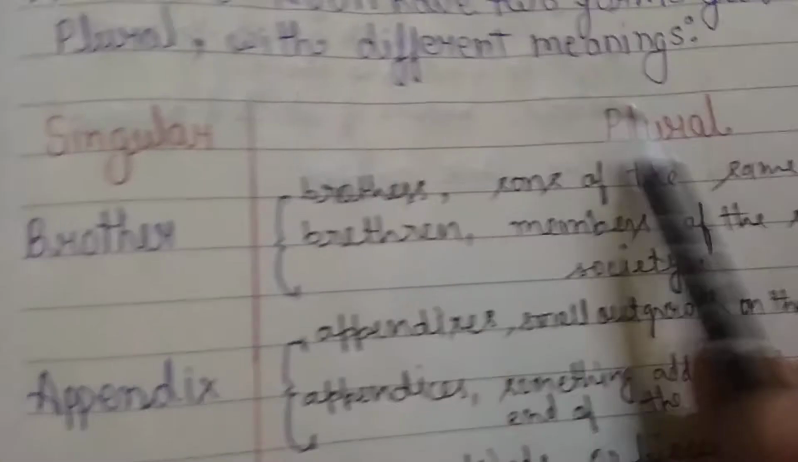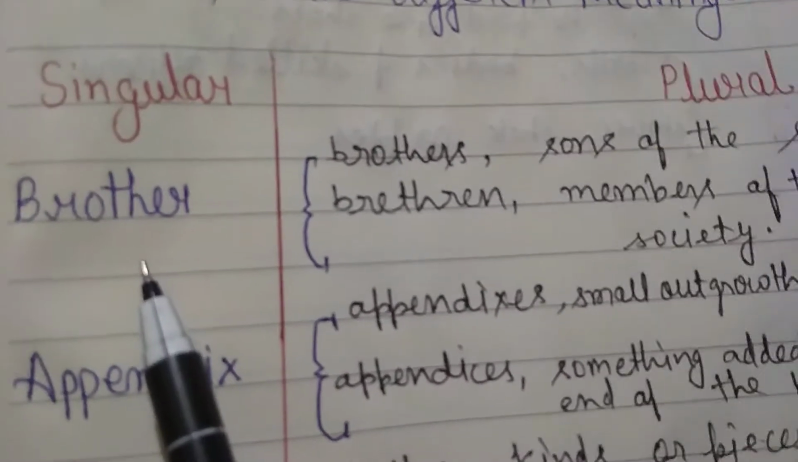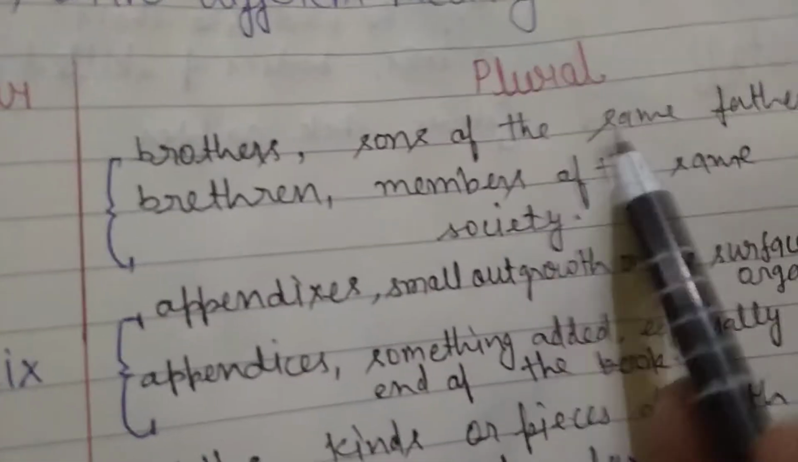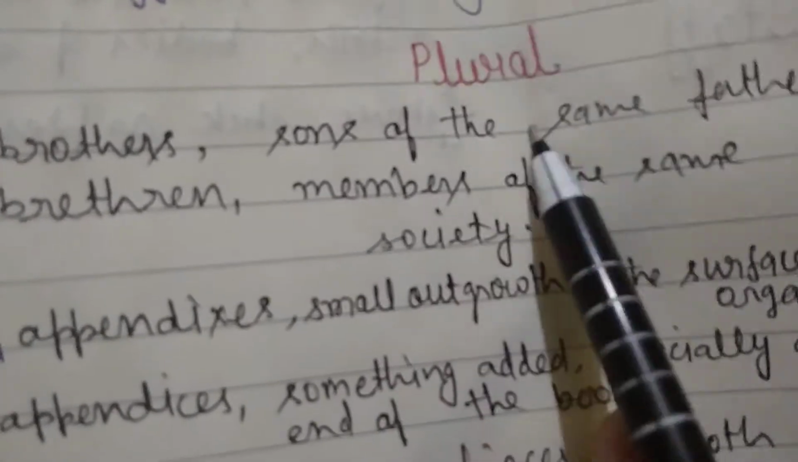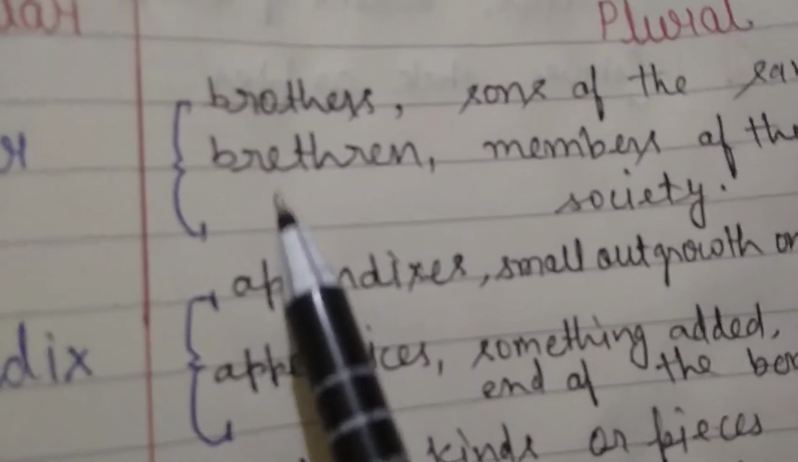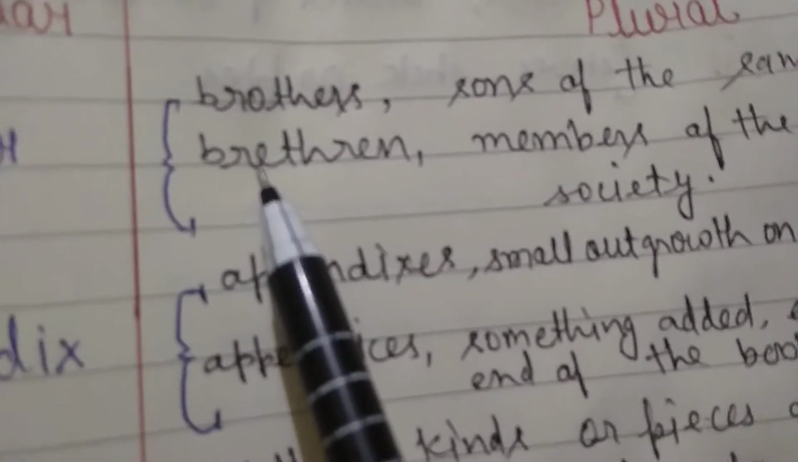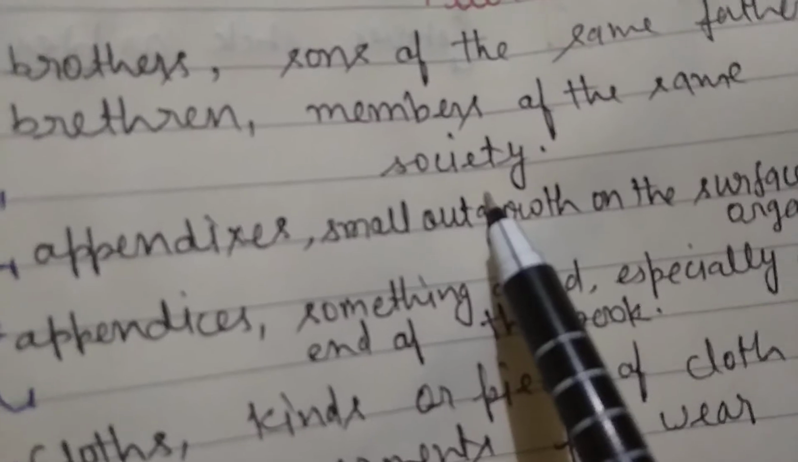So let's start. Here I have written singular and on this side plural. Okay, this is brother. You are very familiar with this word brother. Okay, and what is brothers? Means sons of the same father. Sons of the same father. Okay, if you are writing, there is also the plural brethren. It means members of the same society.